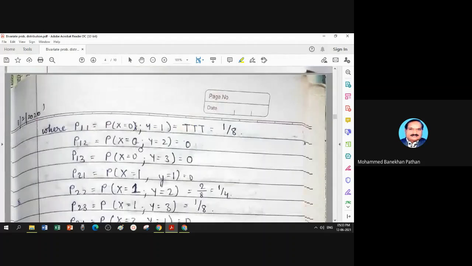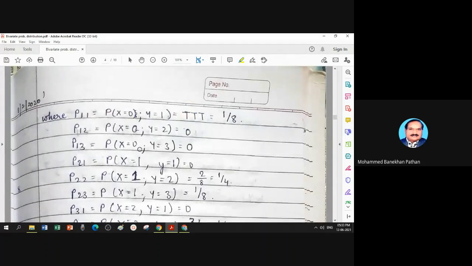Let us try to get it. I think this was explained by me last time. P11 is probability X equal to 0 and Y equal to 1. Now for X equal to 0, what is the favorable outcome in omega? That is TTT, no head. And for TTT, how many runs? One run.